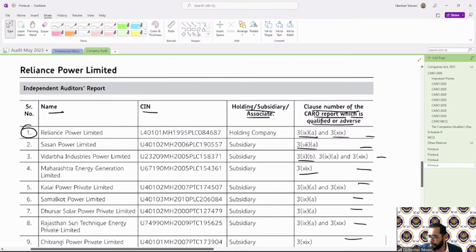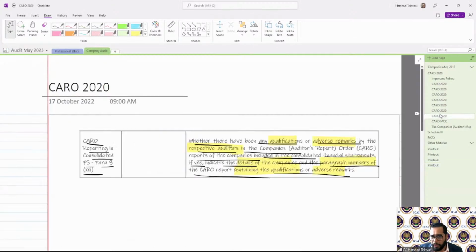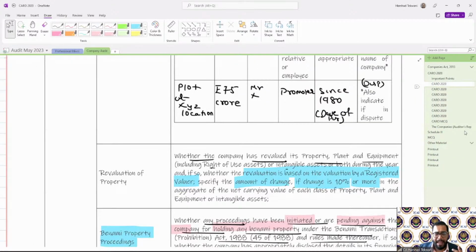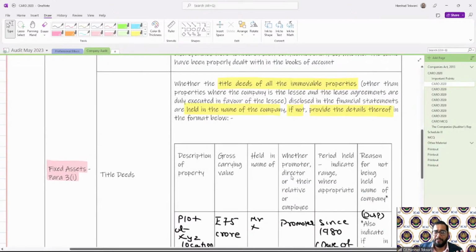Clear? So this was Caro 2020 para 3, all the clauses. I showed you with the respective live audit report so that you can have a good clarity. Also, we covered MCQs. Wherever it was possible, I covered all the MCQs so that you can have more clarity.